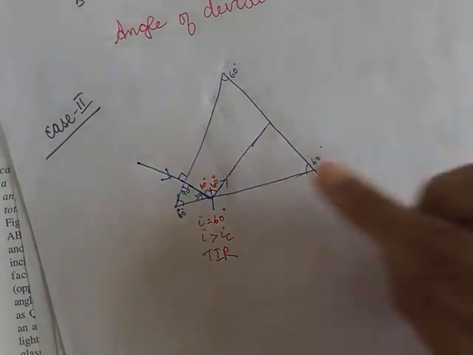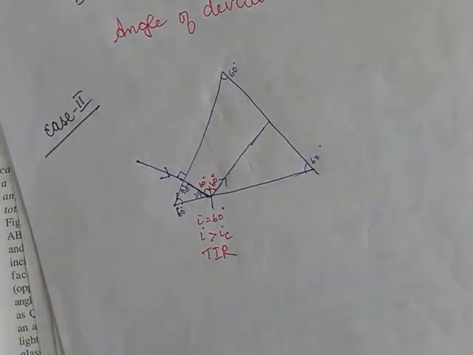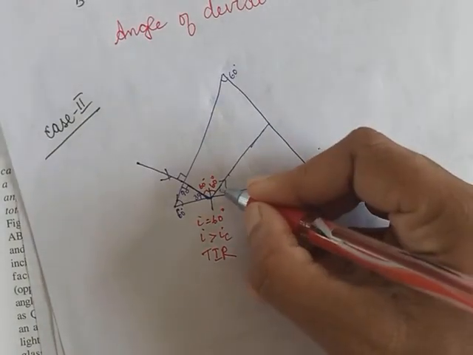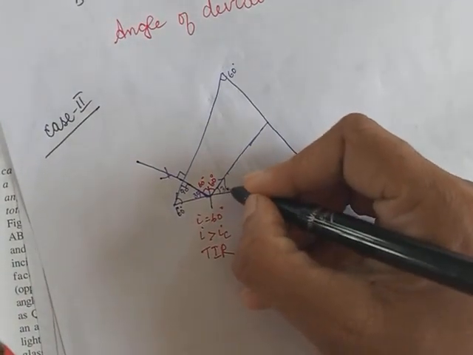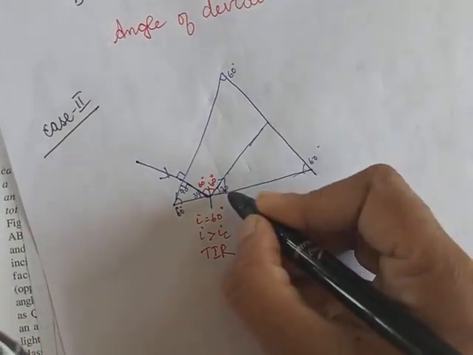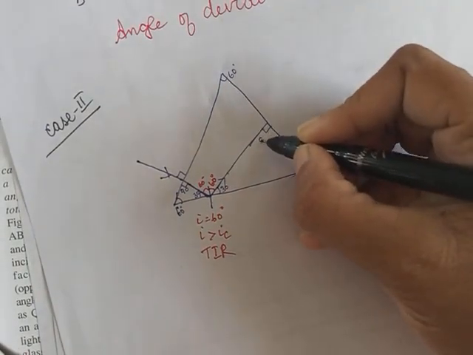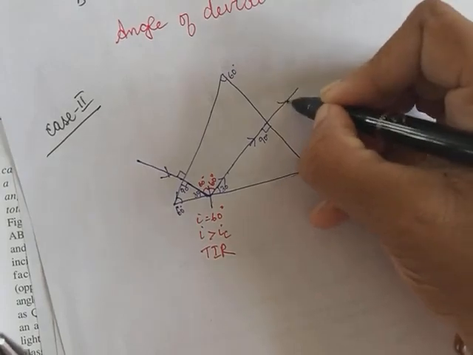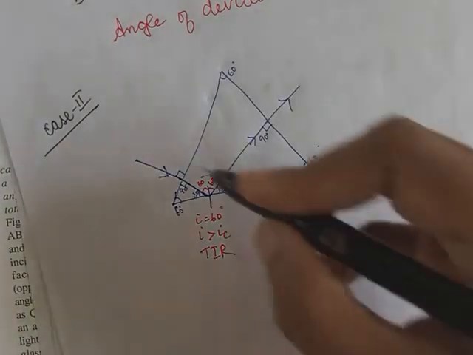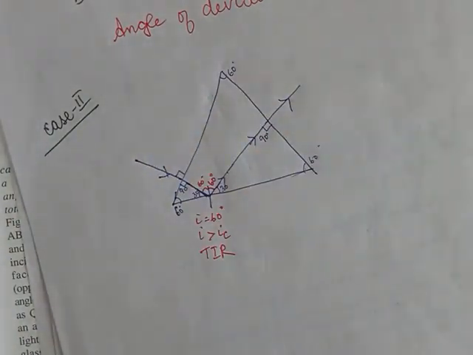Again, we have to calculate this angle here. So this is 30. If this is 60, this is 30. So 60 plus 30, 90. Therefore, this also is going to be 90 degree. So it is normal incidence and the ray will go straight like this. Okay. But in this case also, it will be deviated through 60 degrees.